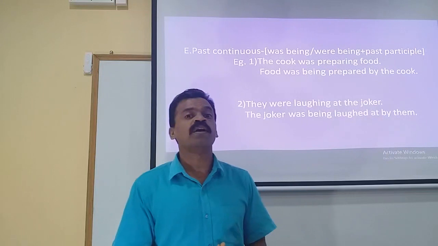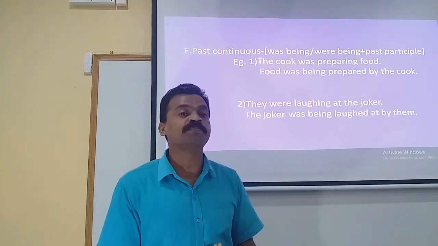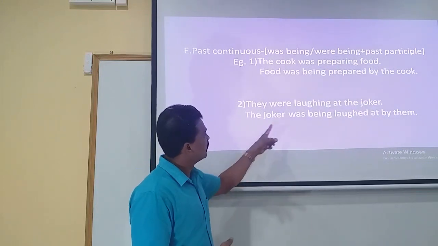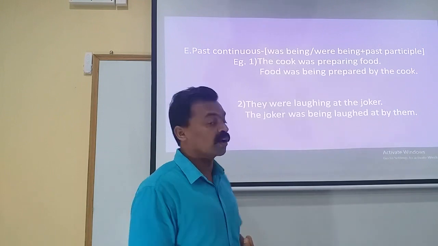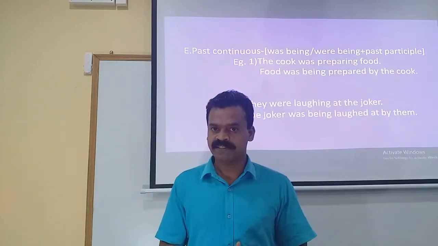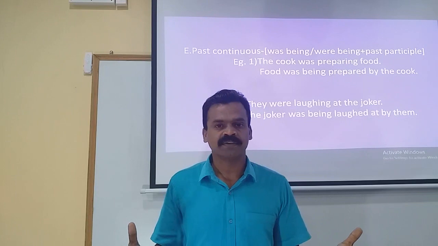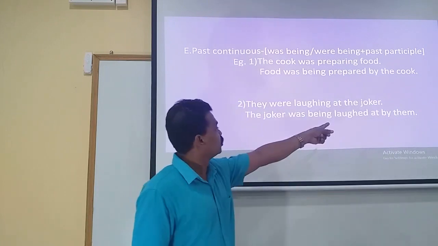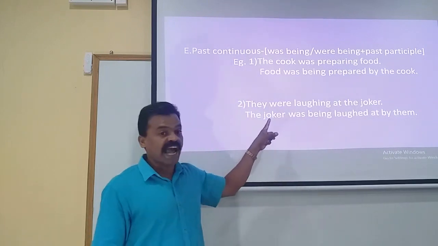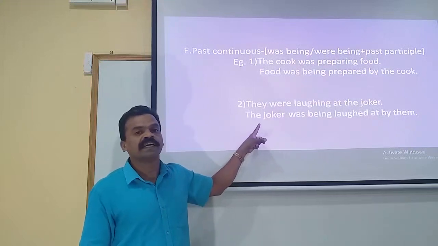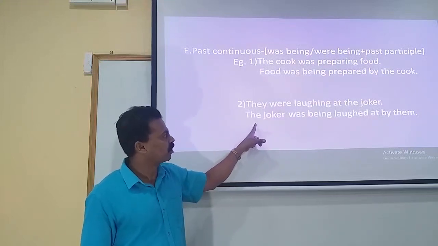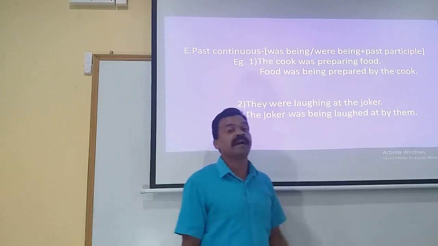So first of all, let us find out what the object in the statement here is. They were laughing at the joker. Whom were they laughing at? They were laughing at the joker. So therefore, the joker is the object in the active voice that turns to be the subject over here in the passive voice. So therefore, the joker was being laughed at by them.